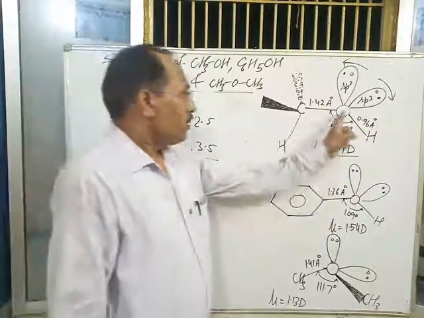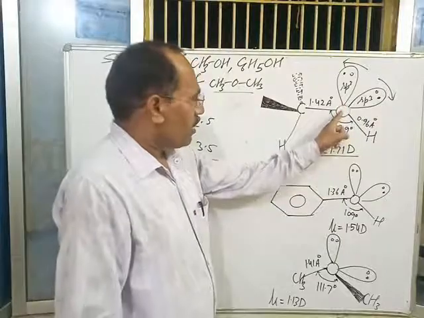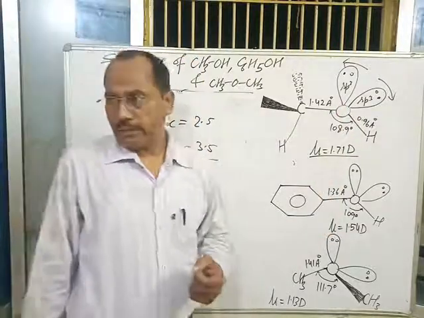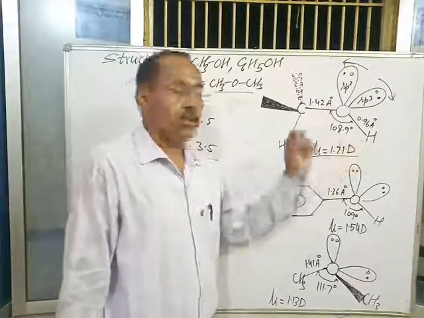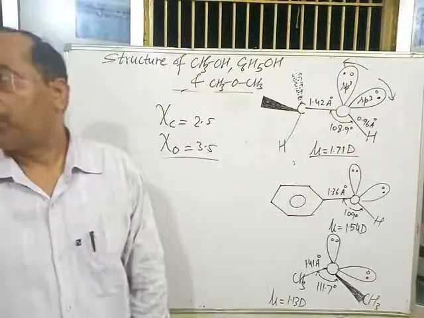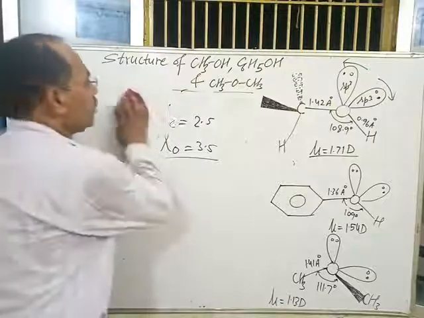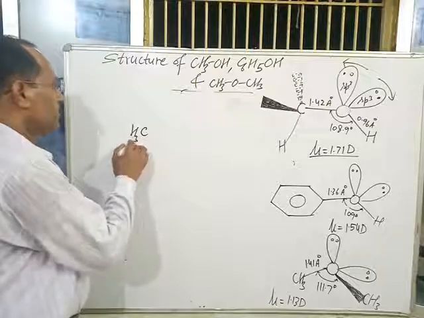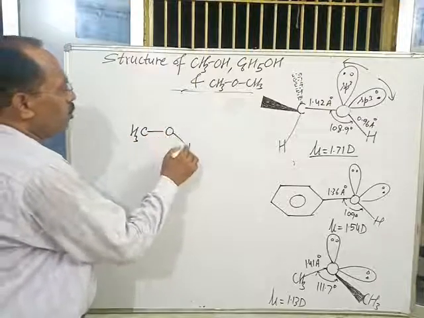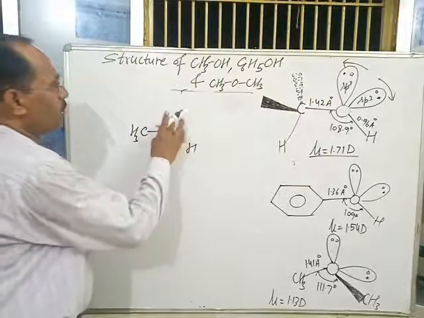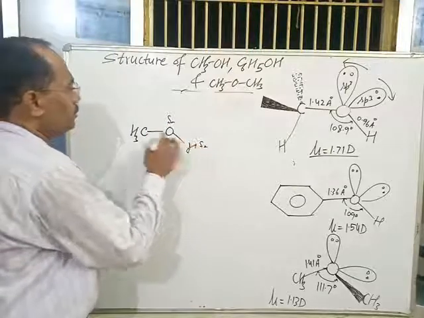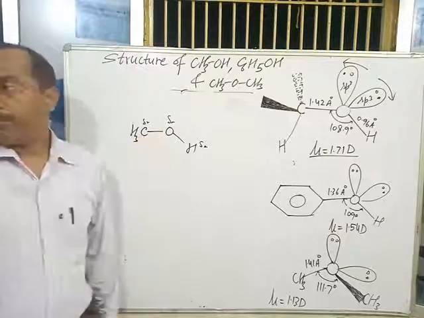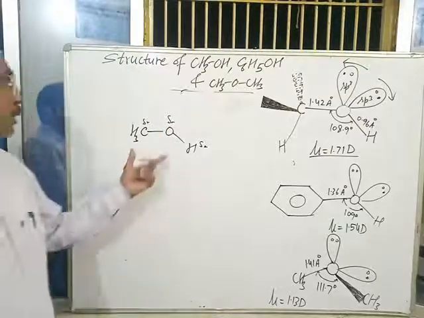Means the oxygen of alcohol acquires a partial negative charge, and carbon and hydrogen acquire a partial positive charge. Means the actual structure of alcohol, methyl alcohol, can be represented as CH3OH, partial negative, partial positive, partial positive. As a result, alcohols are able to form hydrogen bonding between the molecules.